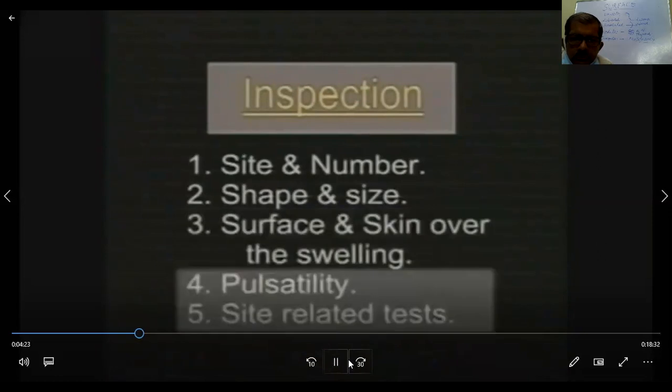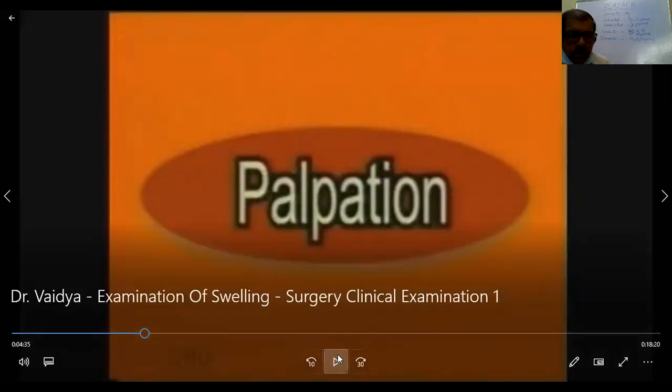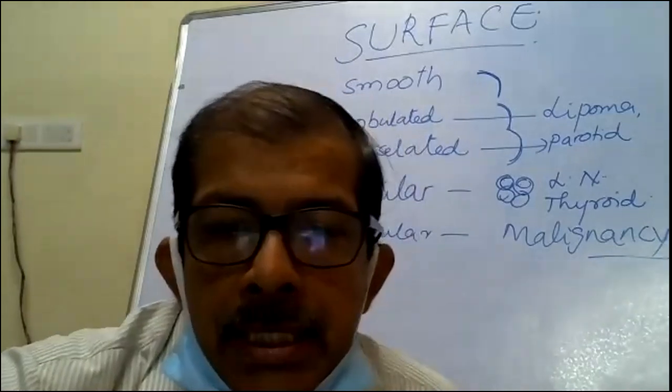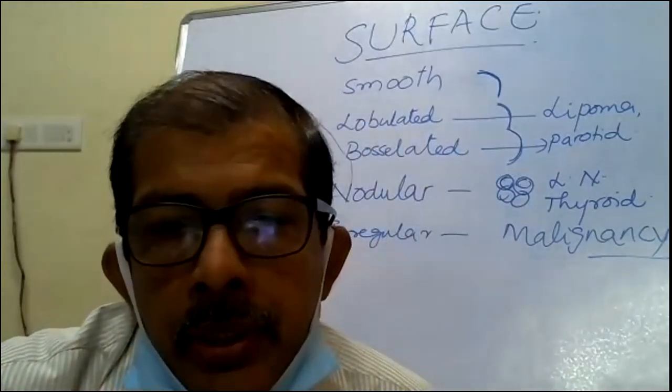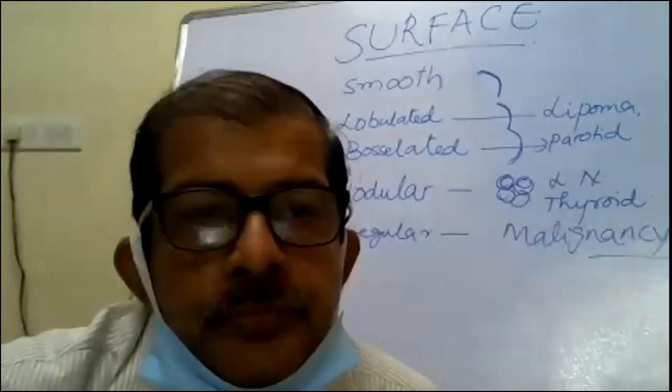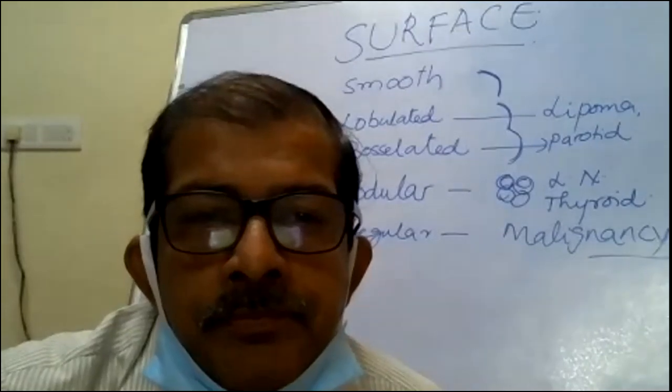Then look for pulsatility and site-related specific signs, such as impulse on coughing if it is related to the abdomen or chest, or pressure effects if it is on the limb. On palpation, now we'll stop here, and then I will again show a few of the interesting photos which I have collected, and then you can tell me the diagnosis, if at all you can.